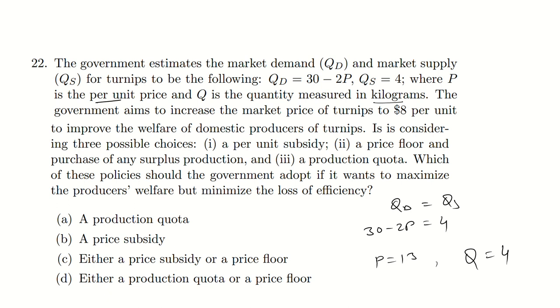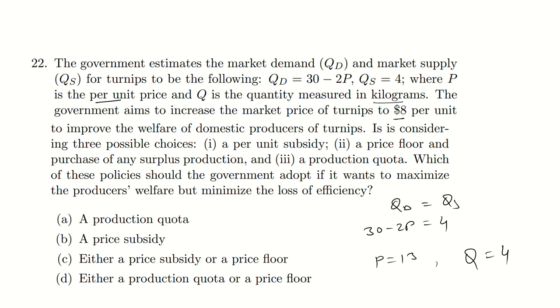The government aims to increase the market price for turnips to $8 per unit to improve the welfare of domestic producers. The equilibrium price is 13, but the government wants to maximize the welfare for the domestic producers, so it advises increasing the market price for turnips to $8 per unit.